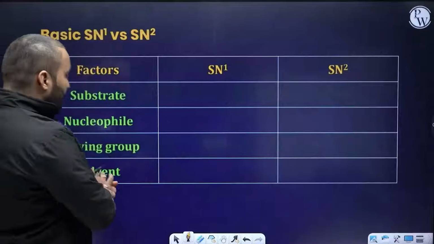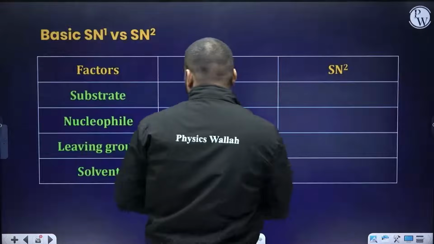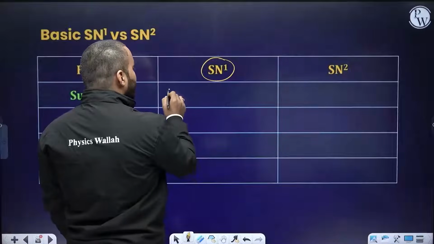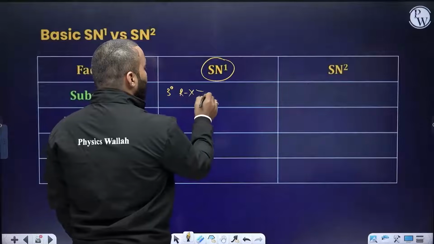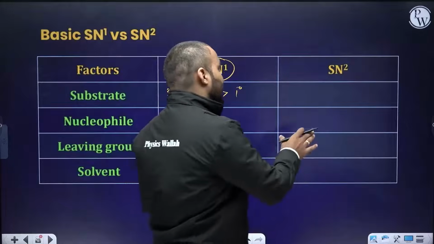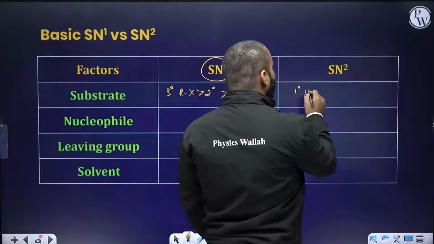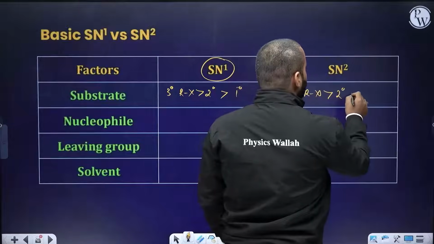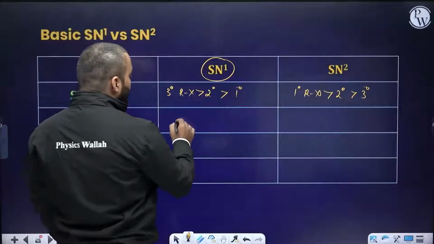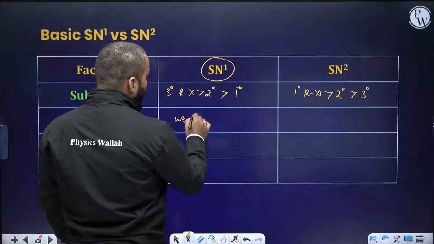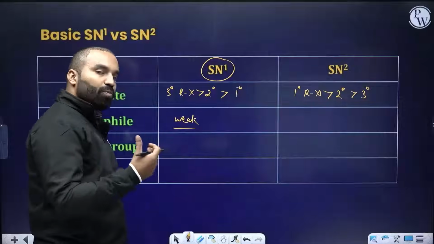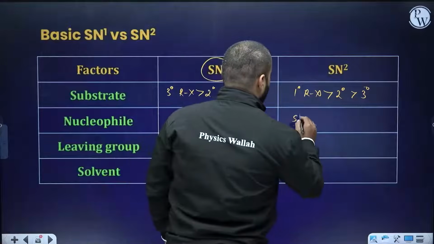Okay. Now let's do some comparison of SN1 and SN2 reaction. Substrate. What kind of substrate does SN1 like? It likes tertiary alkyl halide over secondary over primary alkyl halide. SN2 wants less steric crowding, so primary alkyl halide is preferred over secondary, preferred over tertiary. Okay, the nucleophile for SN1 should be weak in nature, so that it gives a chance to the alkyl halide to produce carbocation. For SN2 this should be strong enough.